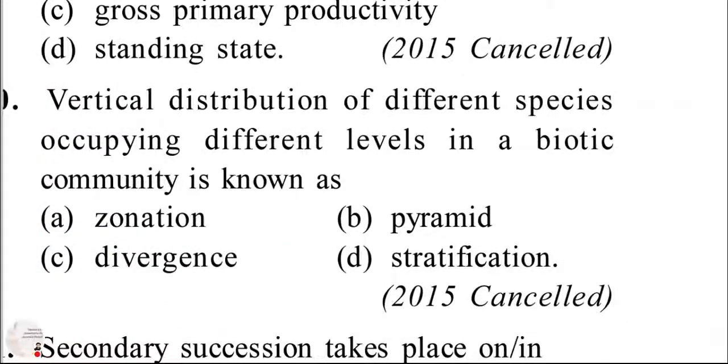Next is, vertical distribution of different species occupying different levels in a biotic community is known as. So the right answer is stratification. The right answer is stratification.